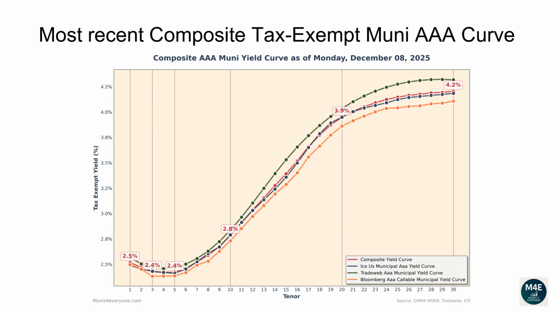The one-year composite tax-exempt yield is 2.52%. The two-year yield is 2.47%. The three-year yield is 2.43%. The 5-year yield is 2.42%. The 10-year yield is 2.79%. The 20-year yield is 3.95%. The 30-year yield is 4.2%.